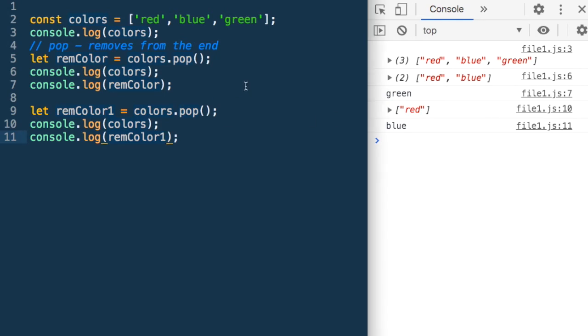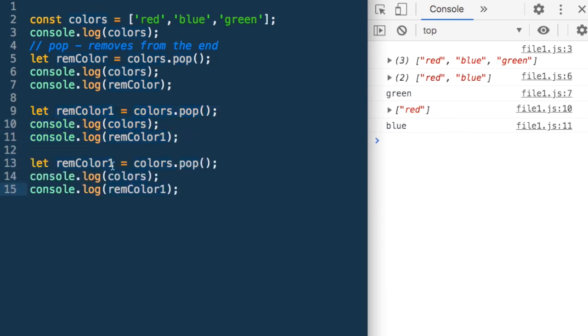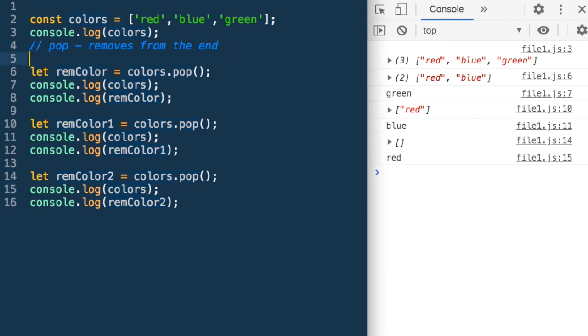If I pop it again, it will remove the final element. Let's call it remColor2. And the array has become empty and it has popped red. So pop removes from the end. Just like we have push and unshift, we have shift here, which removes from the start.